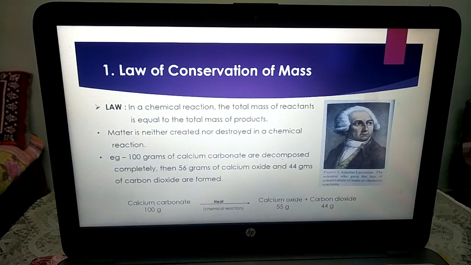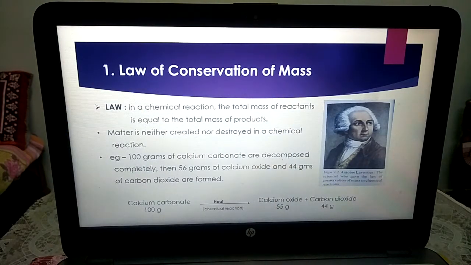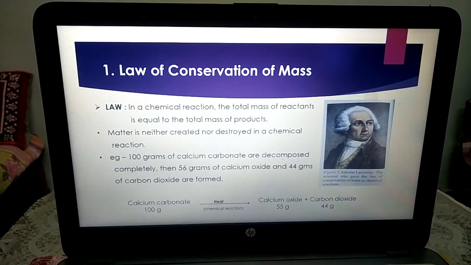So first we will be learning the law of conservation of mass. This law was given by a scientist called Antoine Lavoisier, who first gave the law of conservation of mass in chemical reactions. You can read the introduction part in your textbook. The nomenclature of oxygen and hydrogen means hydrogen and oxygen were named by Antoine Lavoisier.